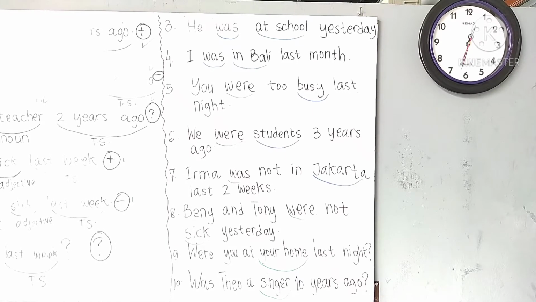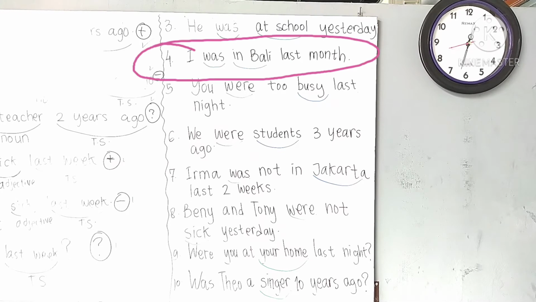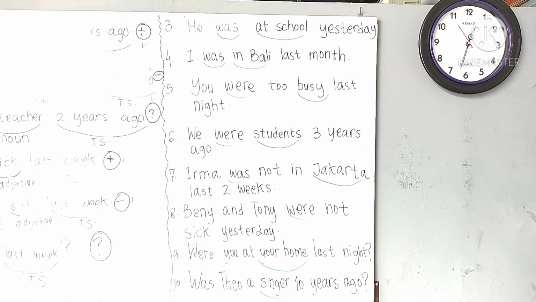Alright, now next, we go to number 4. I was in Bali last month. Last month, right? I was in Bali last month. So I plus was. Okay? Next, number 5.